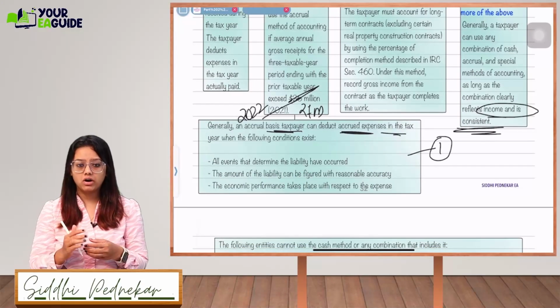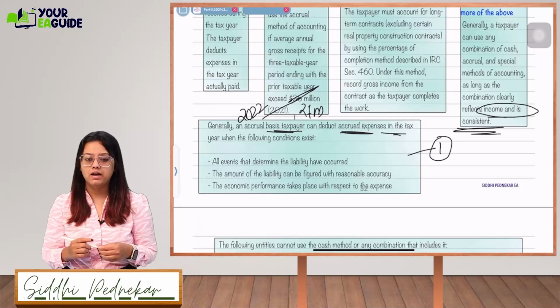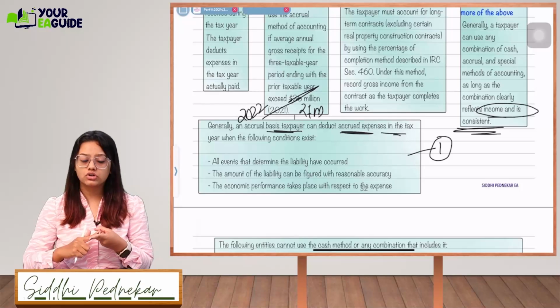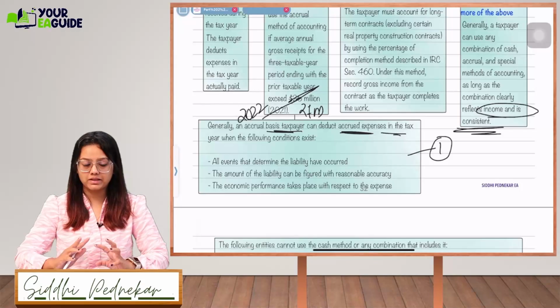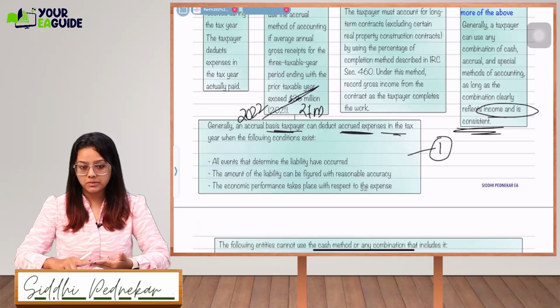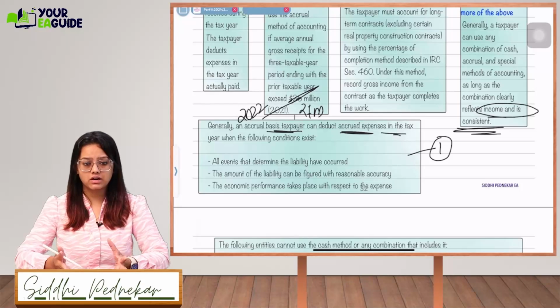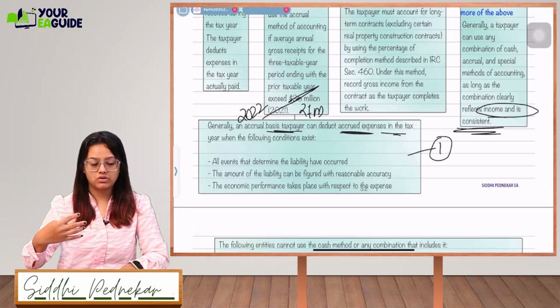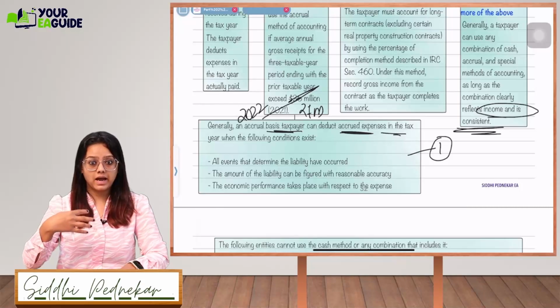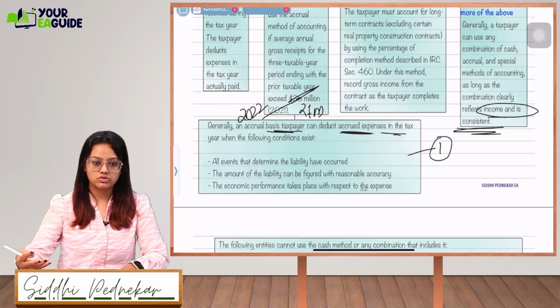All events that determine the liability have occurred means, for example, the goods are dispatched. Let's say you're using the accrual method and you are selling certain goods: goods are dispatched or shipped, the order has been placed, the invoice has been raised. So all events have occurred, which determines that the liability has occurred. That's why it's a liability now to pay the amount.